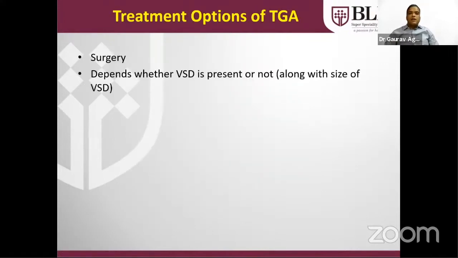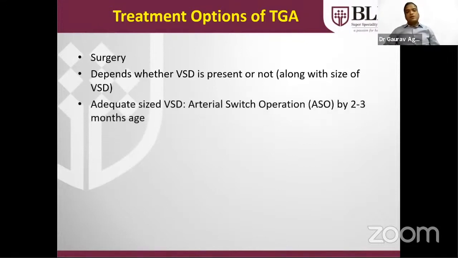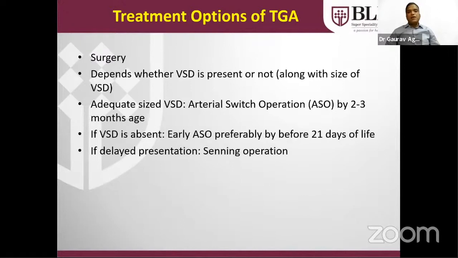Timing of surgery in case of TGA will depend on whether the VSD is present or not. If present, what is the size of the VSD? If the VSD is large enough, of adequate size, the treatment of choice is the arterial switch operation, commonly known as the ASO, by 2 to 3 months of age. If the VSD is absent or very restrictive, very small, then preferably the patient should be operated on by 2 to 3 weeks of age in the form of ASO.